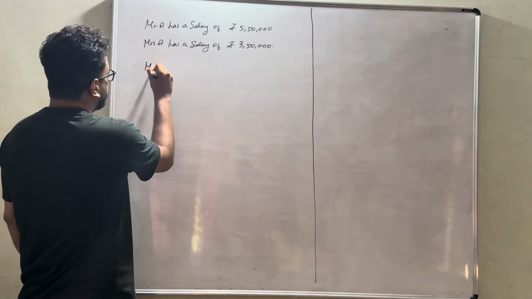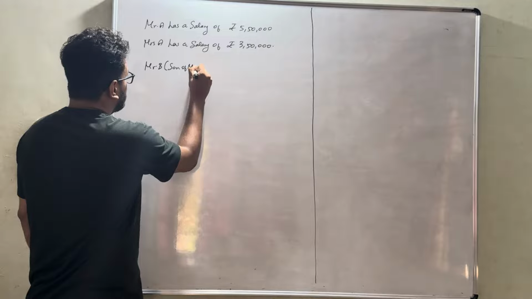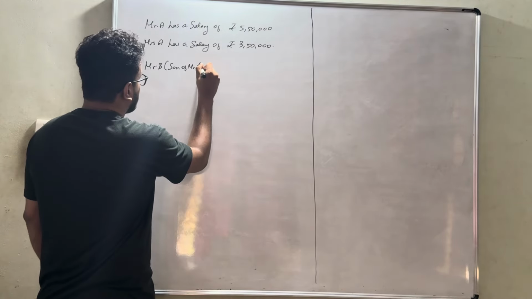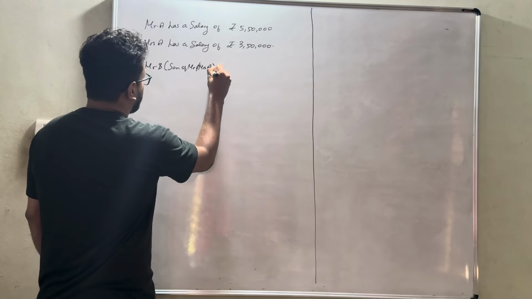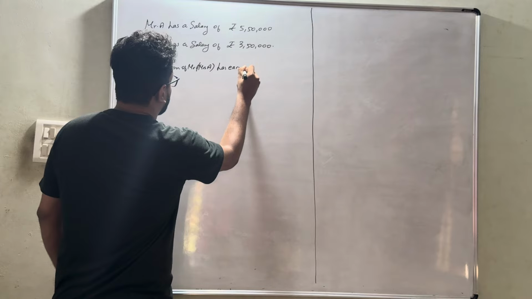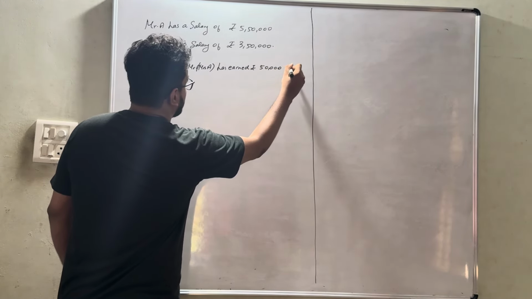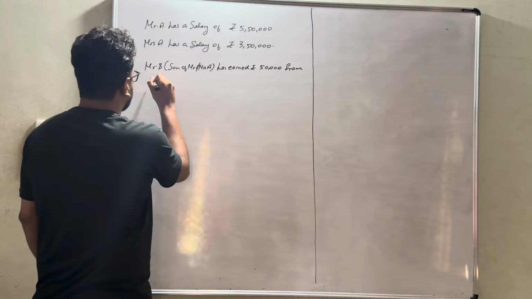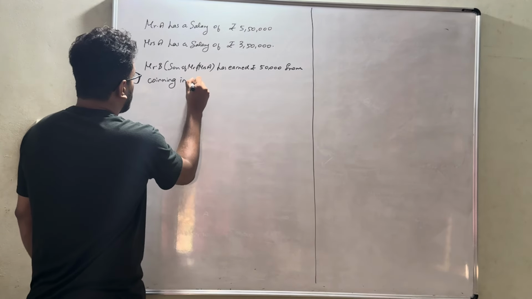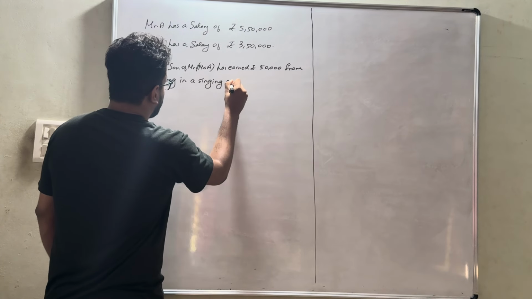Then Mr. B, who is the son of Mr. and Mrs. A, has earned rupees 50,000 from winning in a singing competition.